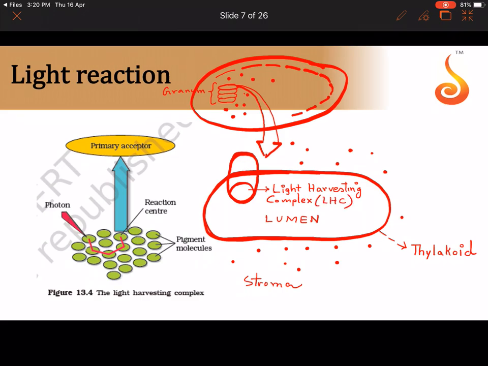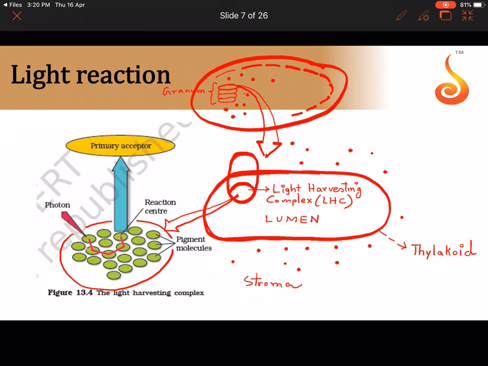So now you know that the LHC is attached to the membrane of the thylakoid. Let me put a boundary to this light harvesting complex with a red colored circle. This red circle is magnified in this particular diagram.